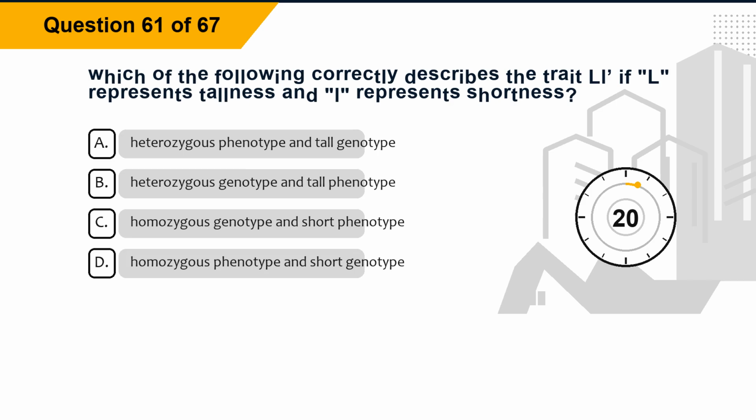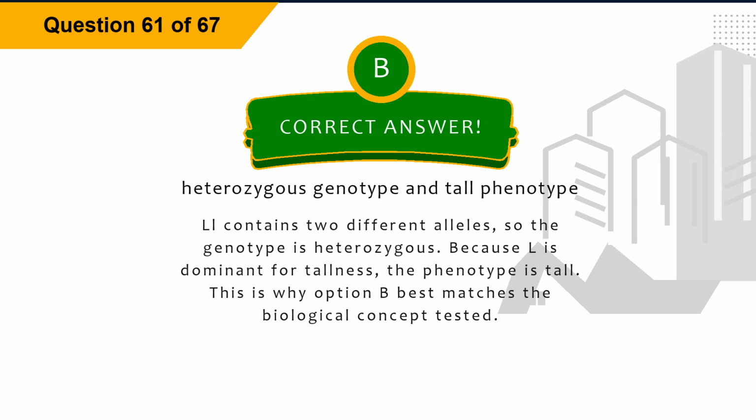Question 61. Which of the following correctly describes the trait Ll, if L represents tallness and l represents shortness? Option A, heterozygous phenotype and tall genotype. Option B, heterozygous genotype and tall phenotype. Option C, homozygous genotype and short phenotype. Option D, homozygous phenotype and short genotype. The correct answer is option B, heterozygous genotype and tall phenotype. Explanation. Ll contains two different alleles, so the genotype is heterozygous. Because L is dominant for tallness, the phenotype is tall. This is why option B best matches the biological concept tested.